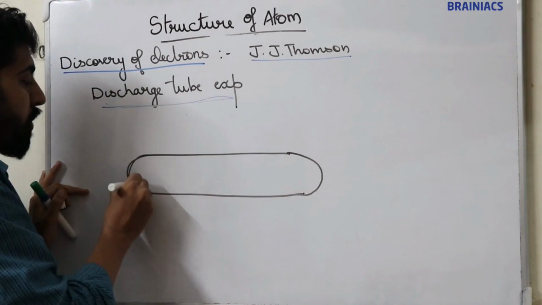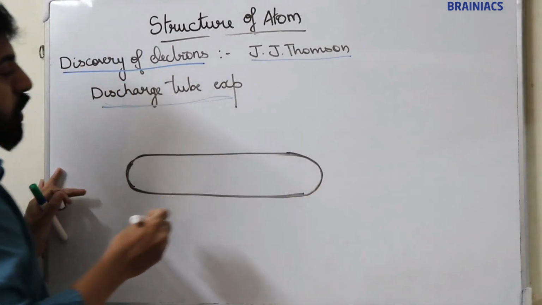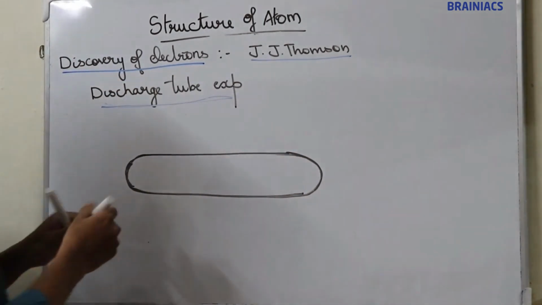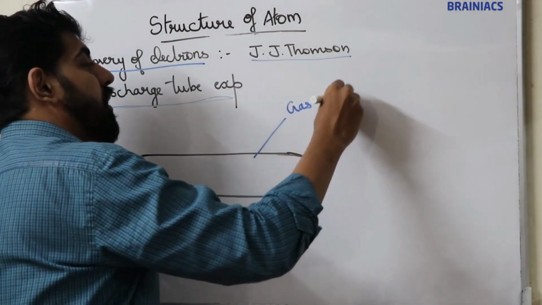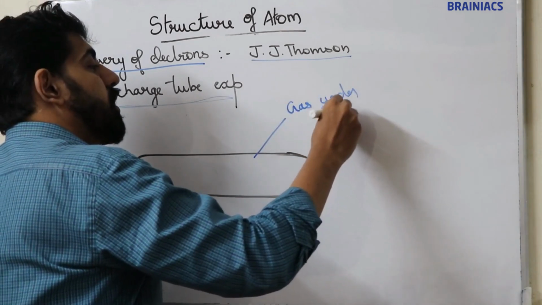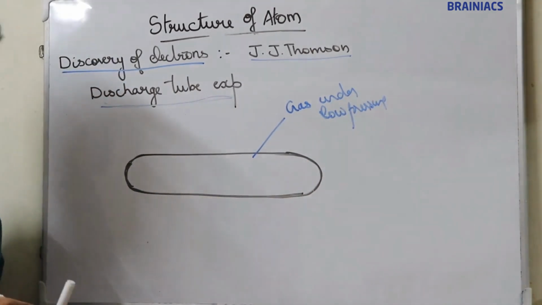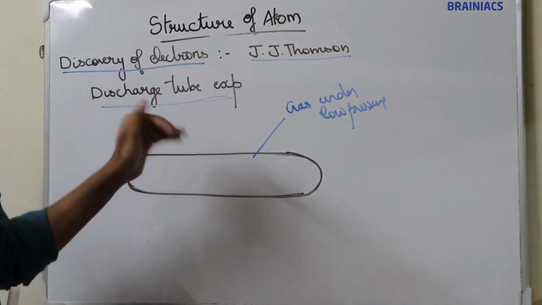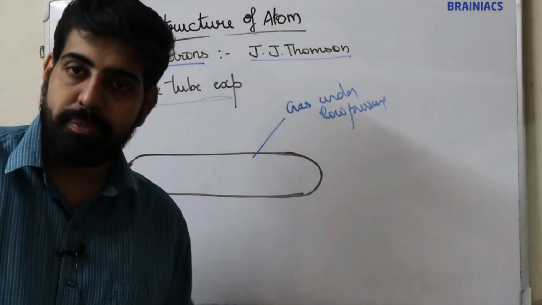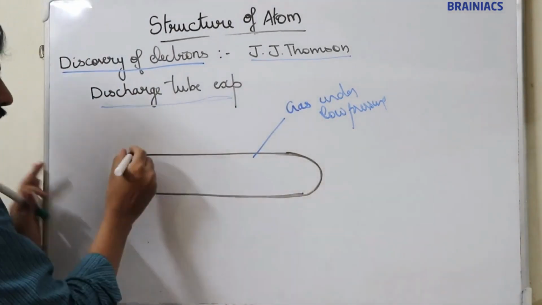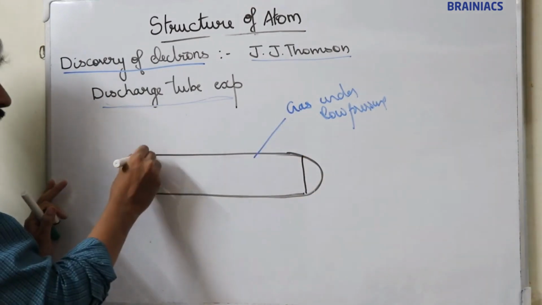So a discharge tube consists of a long glass tube, and this glass tube is filled with a gas at very low pressure. Gas under low pressure. Now the two terminals of the glass tube contain two metal electrodes.